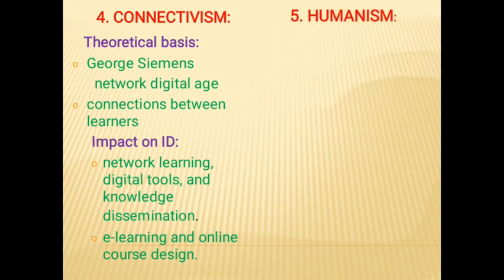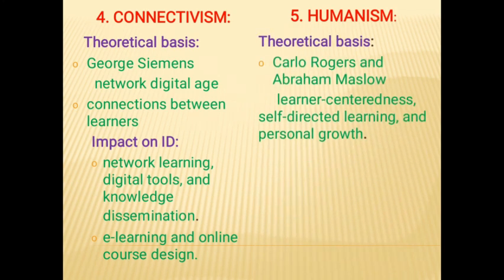The fifth key point of theoretical influence is humanism. The theoretical basis of humanism centers on a whole person approach to education. It was developed by Abraham Maslow, Carl Rogers, and James F. in the early 1900s.